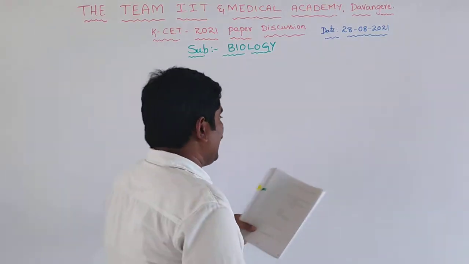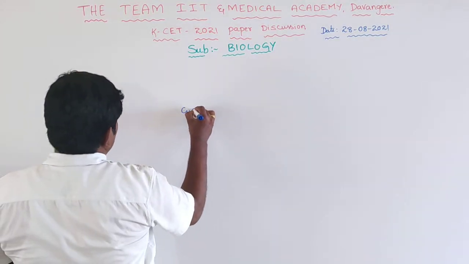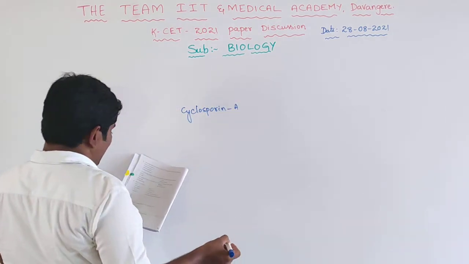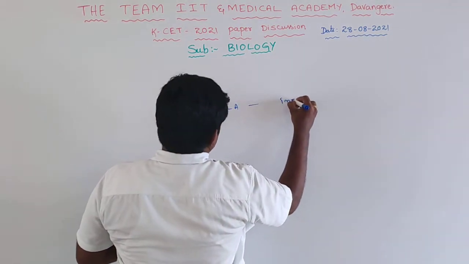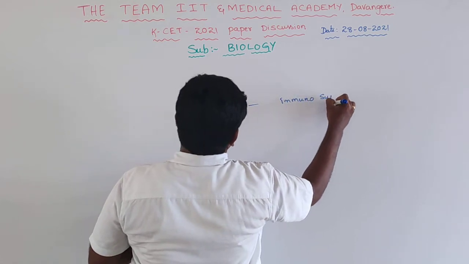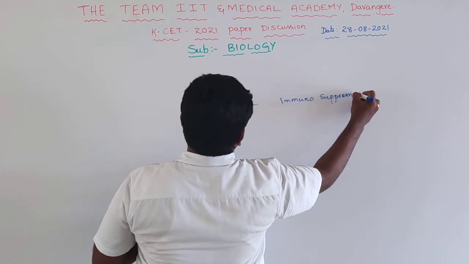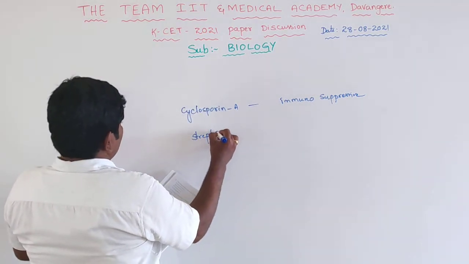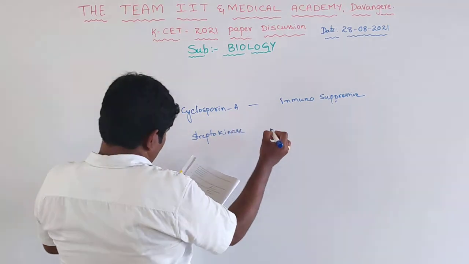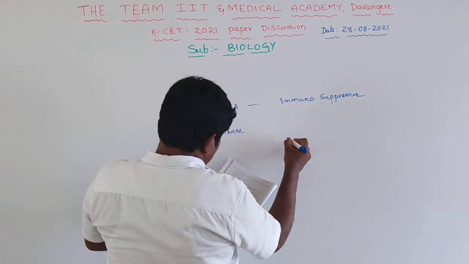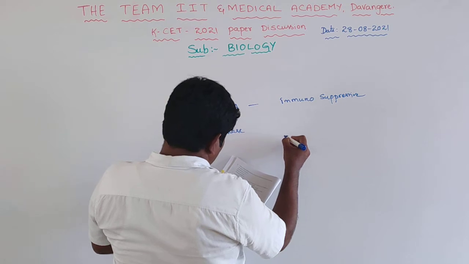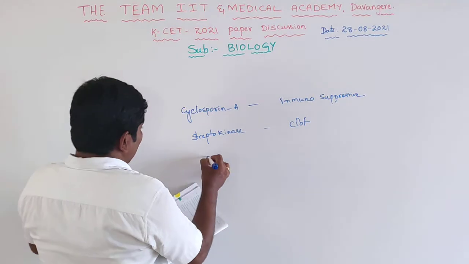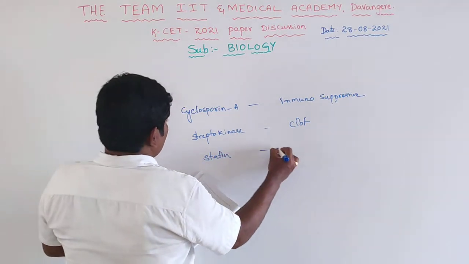And cyclosporin A, what we can say? Cyclosporin A is an immunosuppressive drug. And next one is streptokinase. Streptokinase is a clot buster. And next one is statins. Statins are blood cholesterol lowering agents.